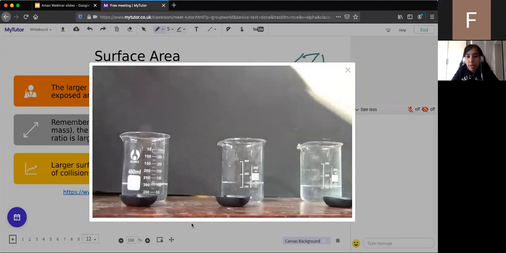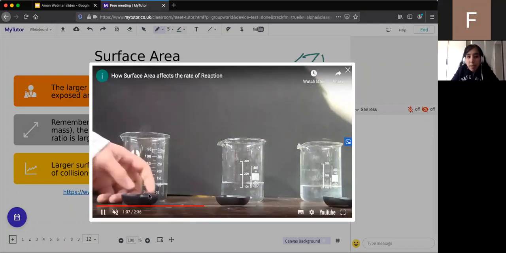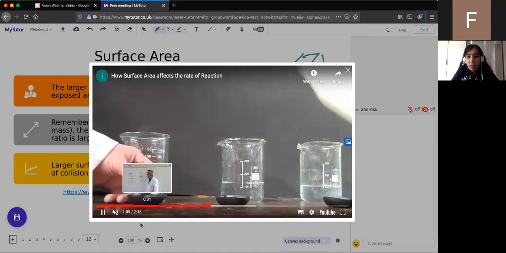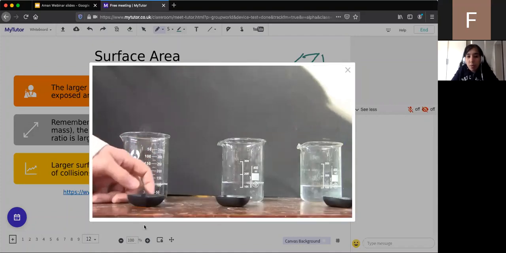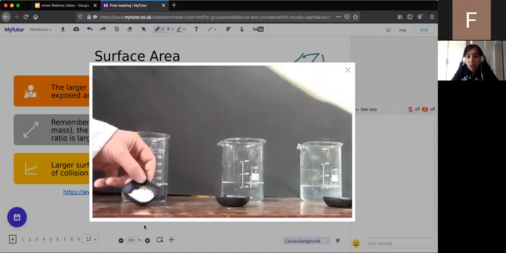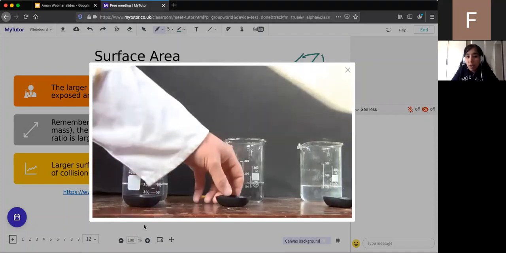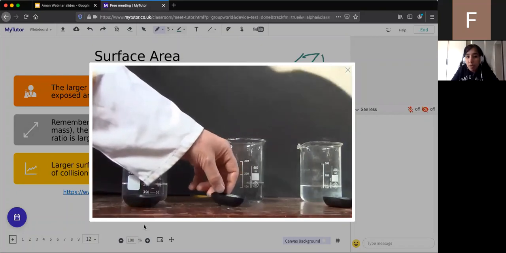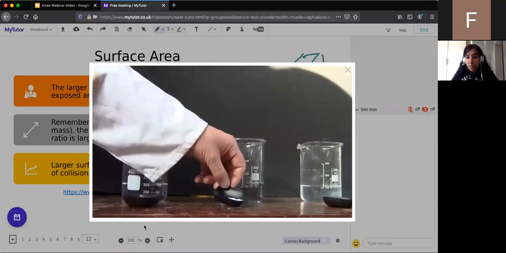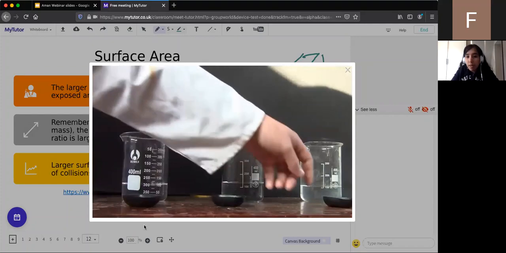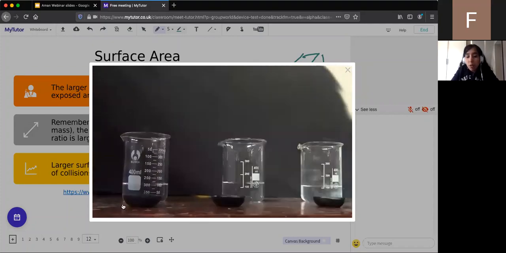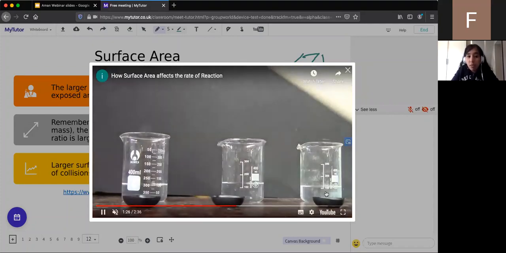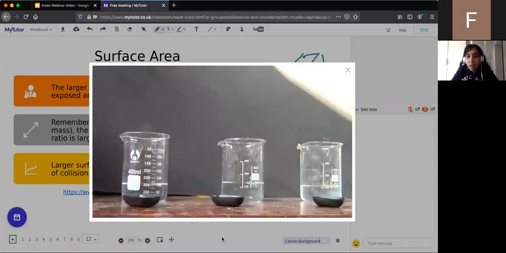So we've got 3 beakers here. And in this beaker, we saw what was in there. You can see that they're quite large lumps of calcium carbonate. So these are marble chips reacting with hydrochloric acid. They're getting larger as we go along. So the smallest in the first one, in the middle one it's getting bigger, and in the third one it's the largest. So what are we expecting then?